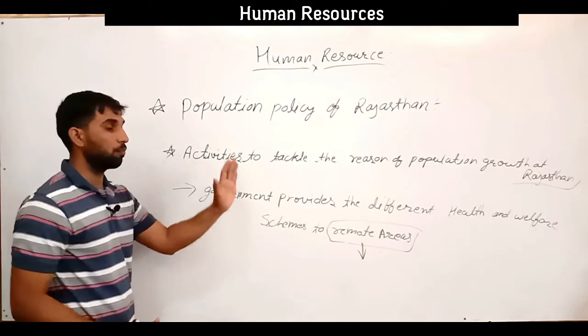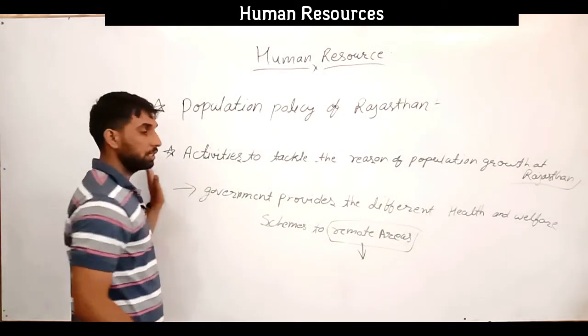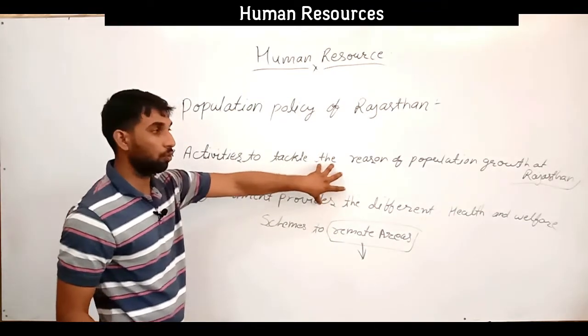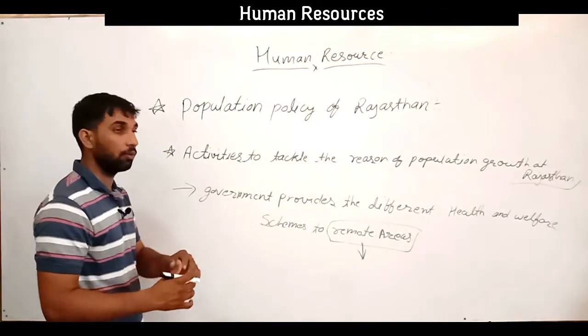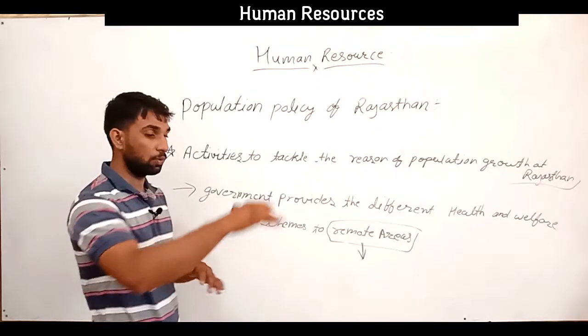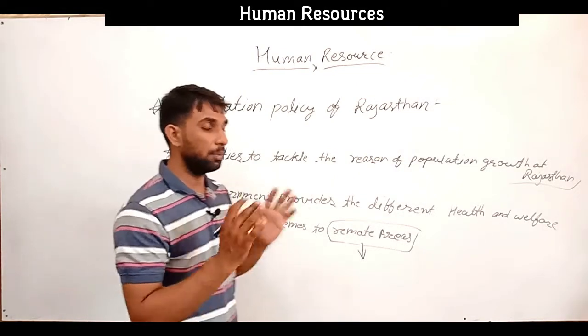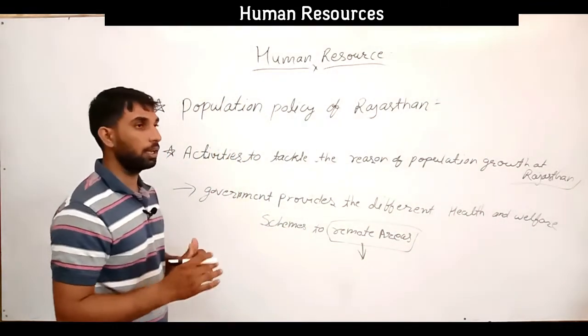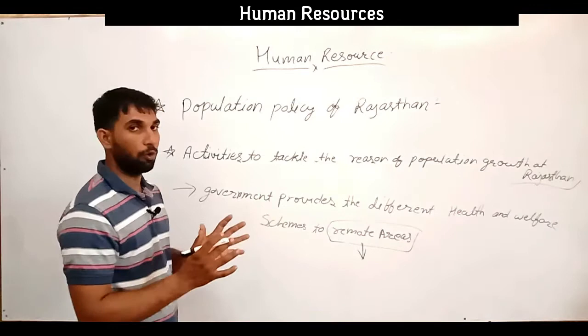Different kinds of population policies and different ways of tackling the reason of population growth at different levels also ensure that the growth rate will decrease, so that limited resources will be allocated among a limited number of population.